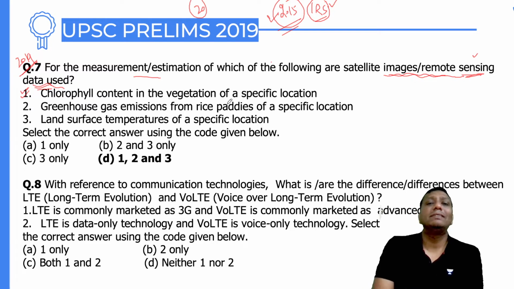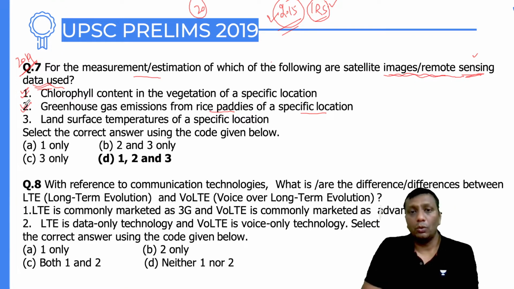Second one, greenhouse gas emission from the paddy field at a specific location. Definitely right. ISRO has made a lot of payloads. There are some cameras and sensors through which we can find out various atmospheric conditions, not only the polluting gases. And paddy fields generate a lot of methane.